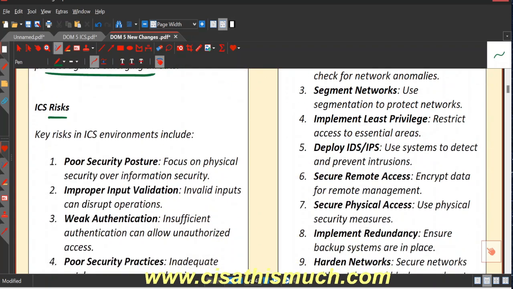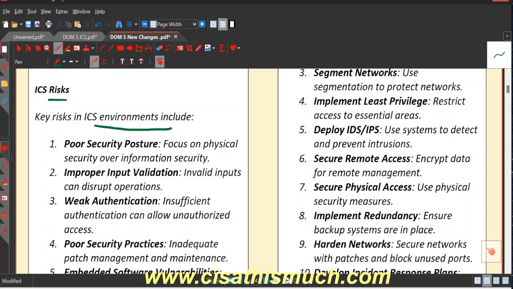So, ICS risk: key risks in the ICS environment include poor security posture, focusing on physical security over information security. As we have discussed with the examples, the attacks which happened in 2016 and 2019, the industries were saying that since our ICS systems are not connected to the internet, we don't have any risk, right? But that's not the case. They were focusing mainly on physical security and not on information security. So you should always focus on both aspects, not only physical security but also information security.